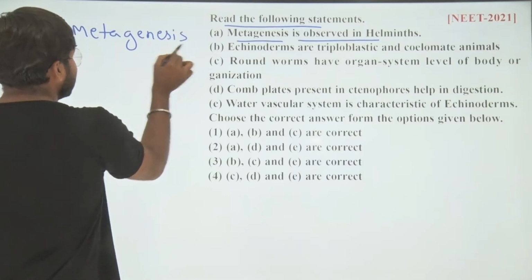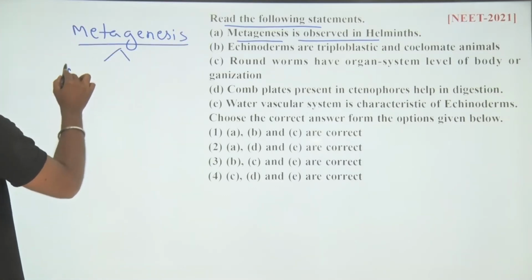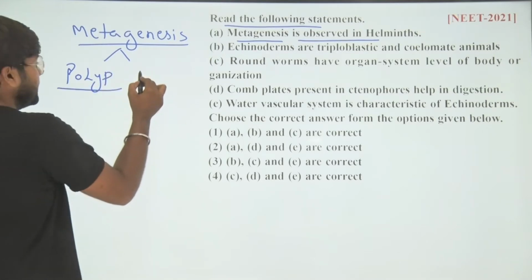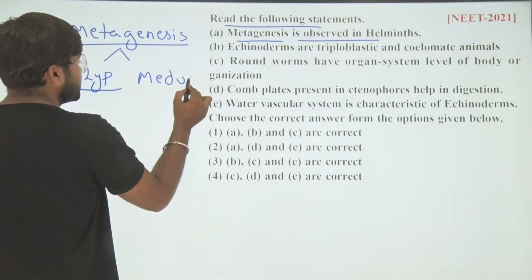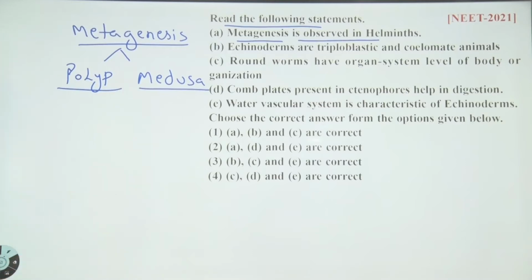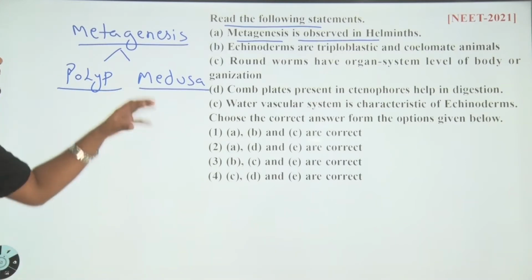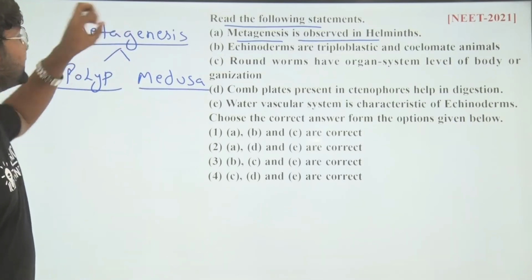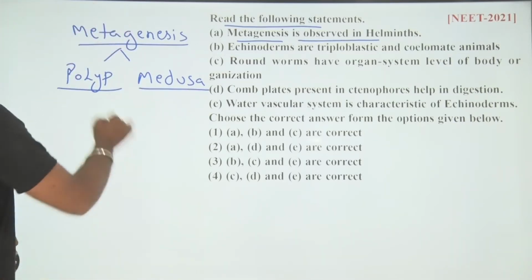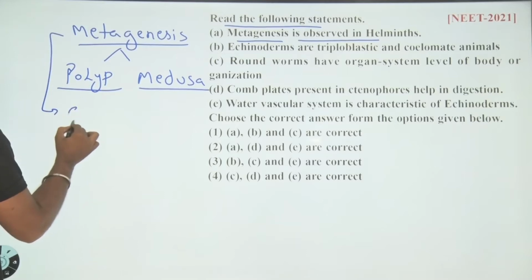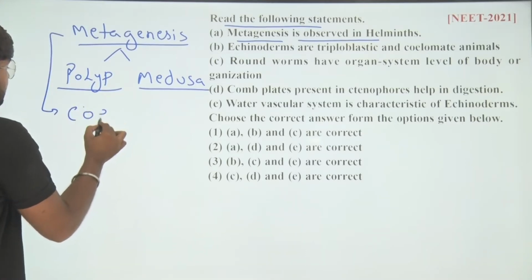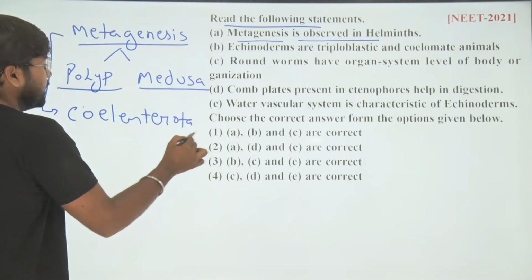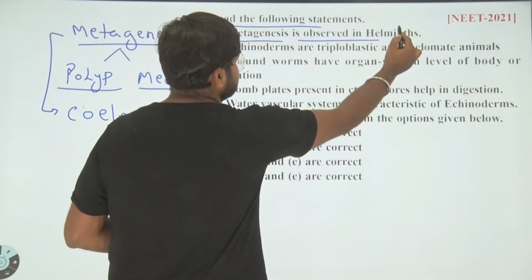Metagenesis means the organism has two forms, one named polyp and another named medusa. That property of having both polyp and medusa is named metagenesis. So this property is found in the phylum Coelenterata, right? So the first statement is incorrect.